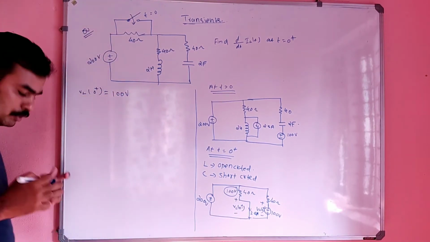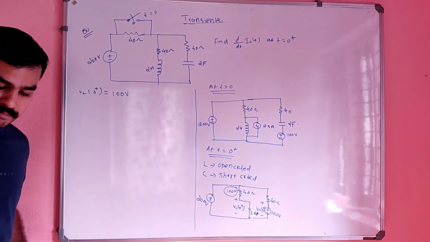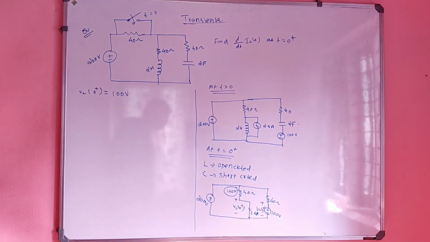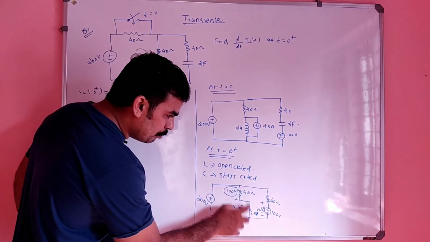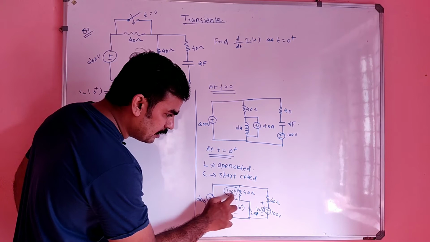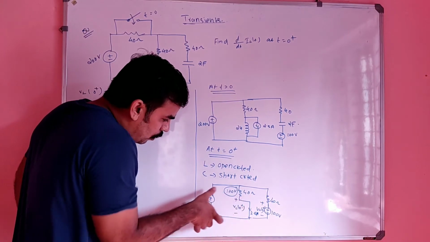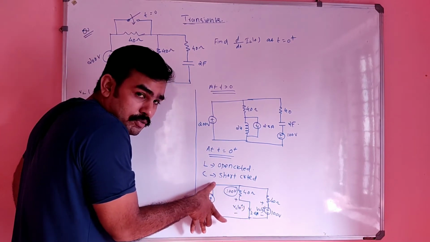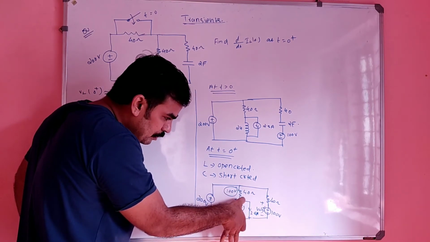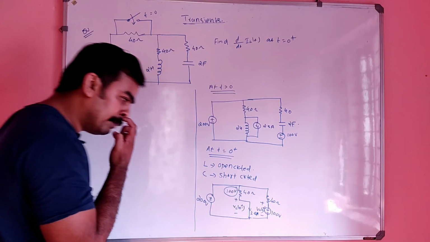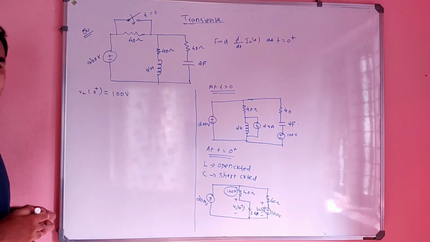Right? Did you get my point, beta? It's very important, beta. So that means this 2.5 makes this voltage drop as 100 volt here across 40 ohm. So total is nothing but 200 volt, right? So from this 200 volt, 100 volt dropped here. So remaining volt will be dropped here also. That VL of 0 plus is nothing but 100 volt, right?